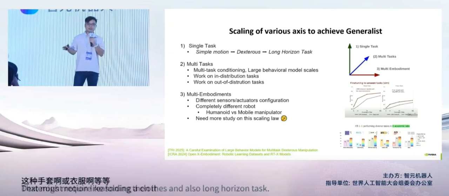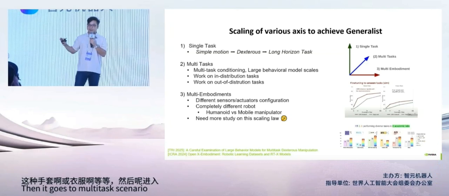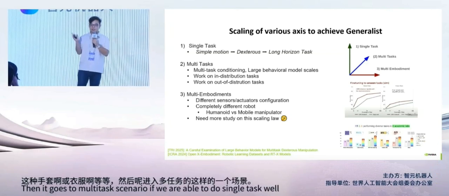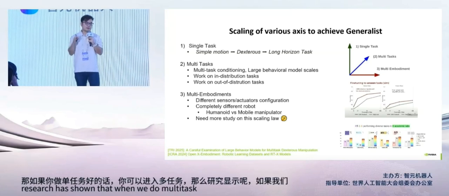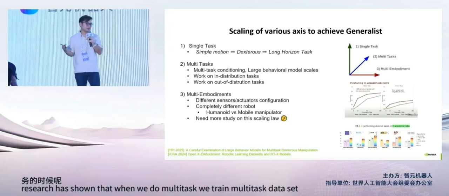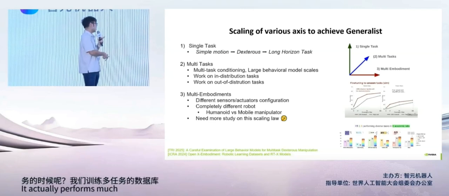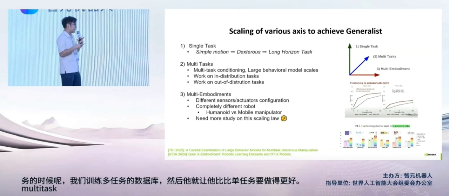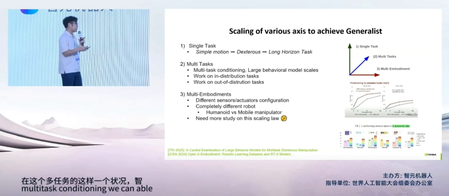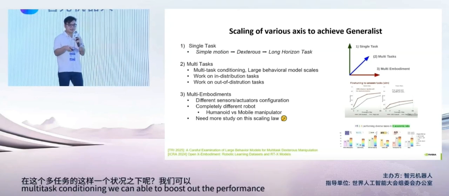Then it goes to multitask scenario, if we are able to do single task well. And research has shown that when we train a multitask dataset, it actually performs much better than single task, the research from TRI. So with multitask conditioning, we are able to boost up the performance for in-distribution tasks, definitely.